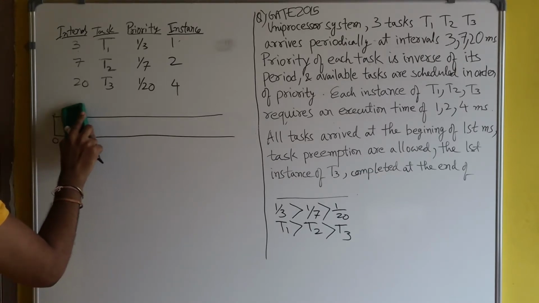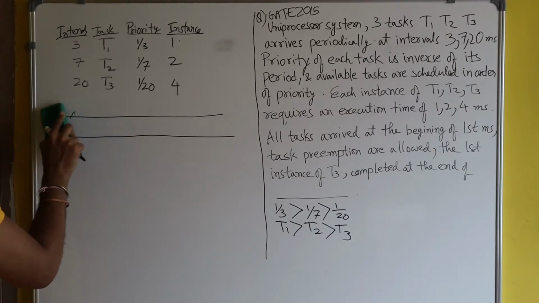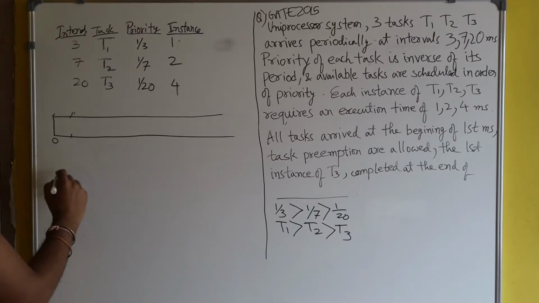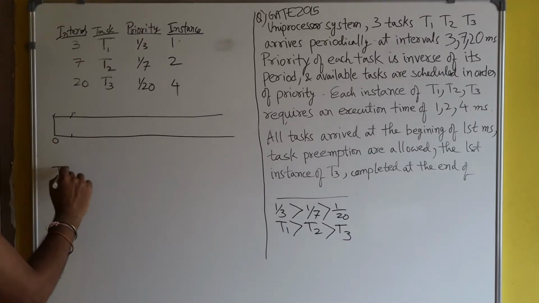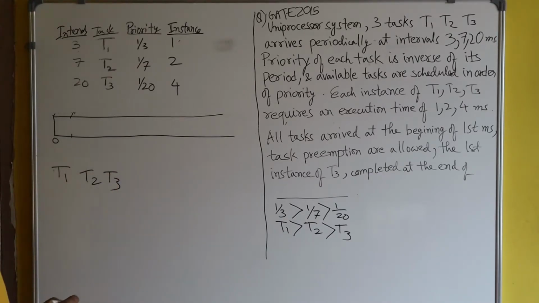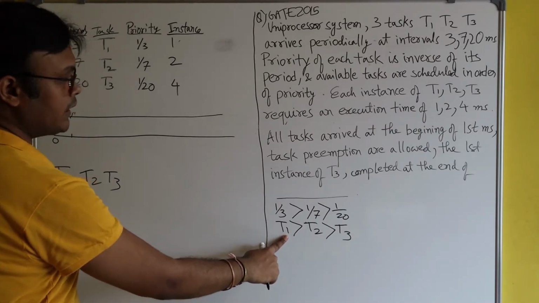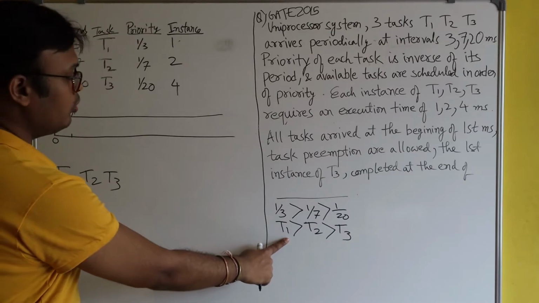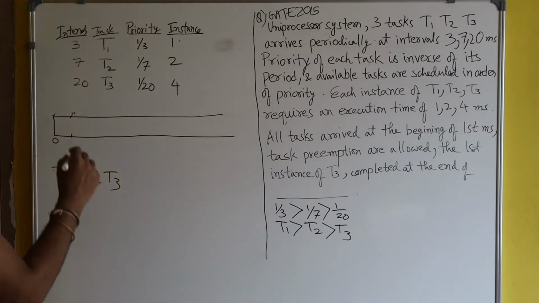So at the 0th second, you see all the tasks are available: T1, T2 and T3. So CPU will be given to which task? Since the priority of T1 is highest, CPU will be given to T1. So here I will write T1.